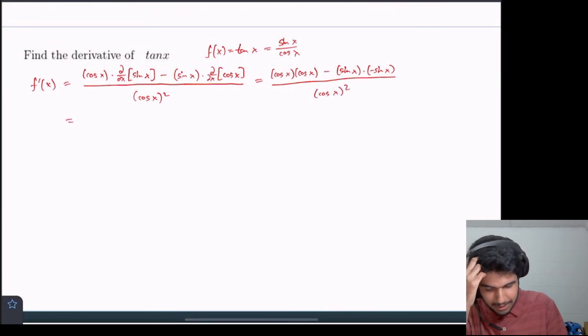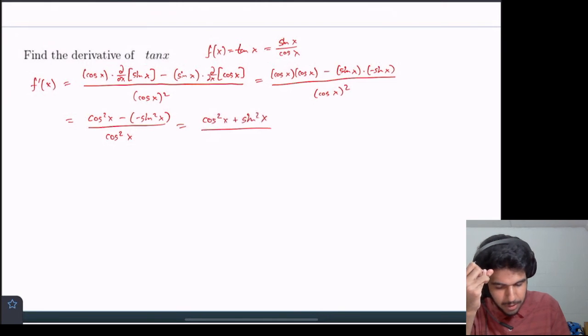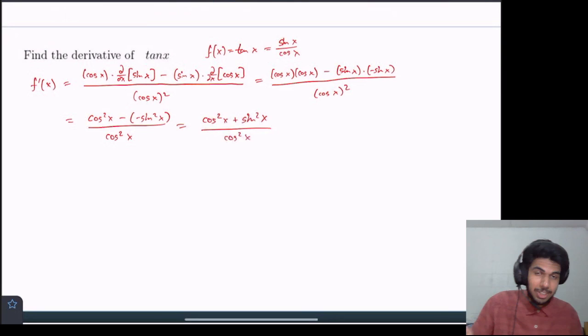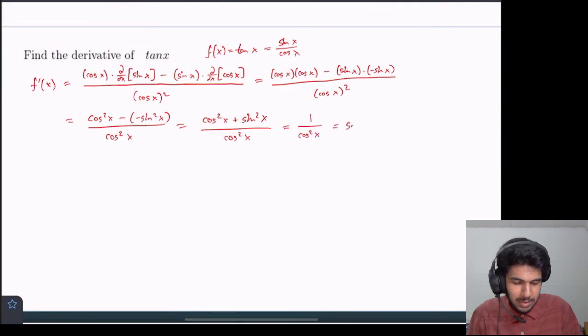And we can simplify this and we'll get cosine squared x minus negative sine squared x, all of this over cosine squared x. This is equal to cosine squared x plus sine squared x, all of this over cosine squared x. And if you remember your trig properties, the top part simplifies to 1, and the bottom part is cosine squared x, so we can just say this equals secant squared x.